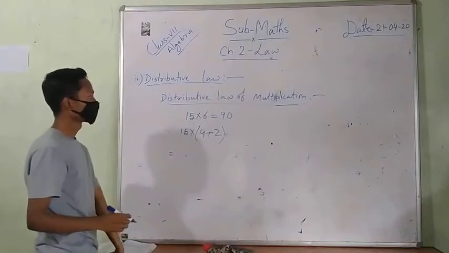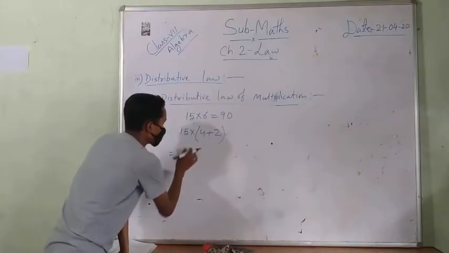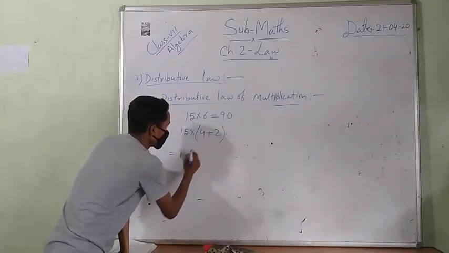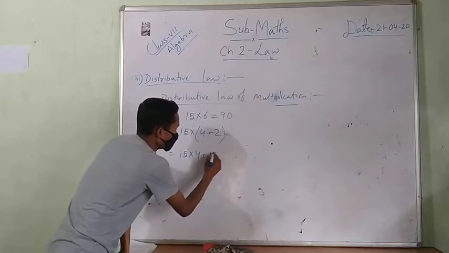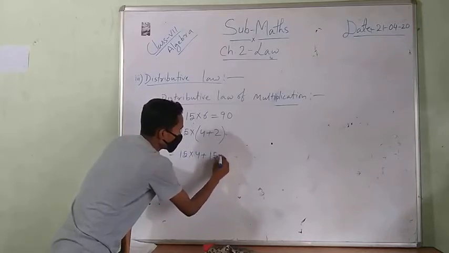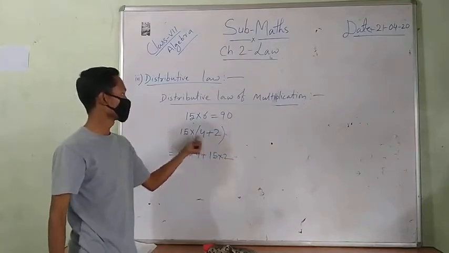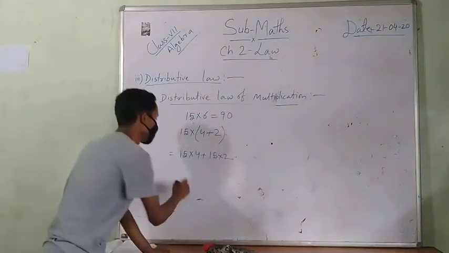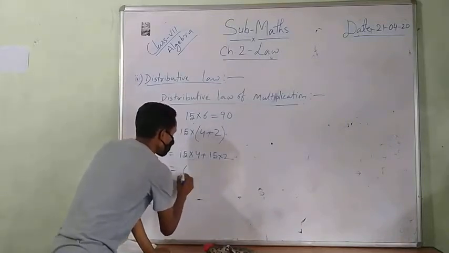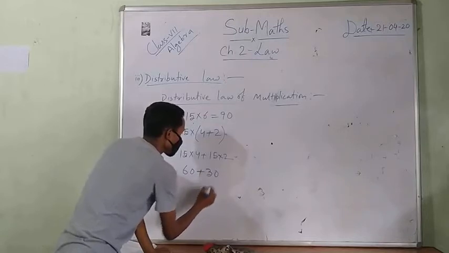That means 15 into 4 plus 15 into 2. 15 is multiplied with both numbers. Then 15 times 4 is 60, plus 15 times 2 is 30.